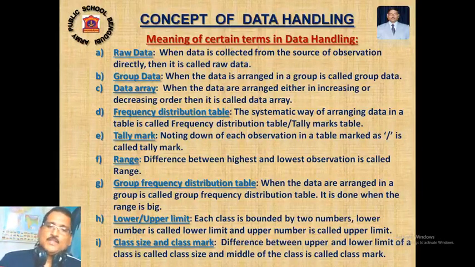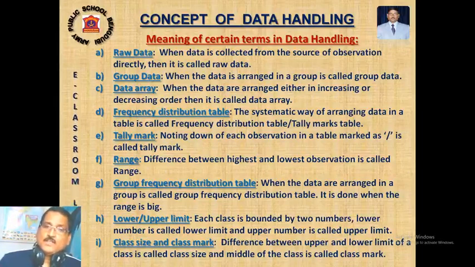But when the lowest score is 3 and the highest score is 40, the difference between the lowest and highest is 37. It is very difficult to note down all the observations within this table. So then what to do? We have to take the help of class intervals, that is, groups. We have to group the observations.